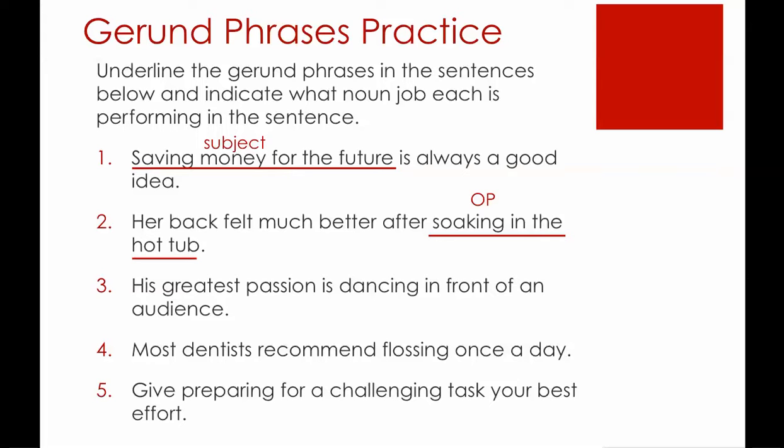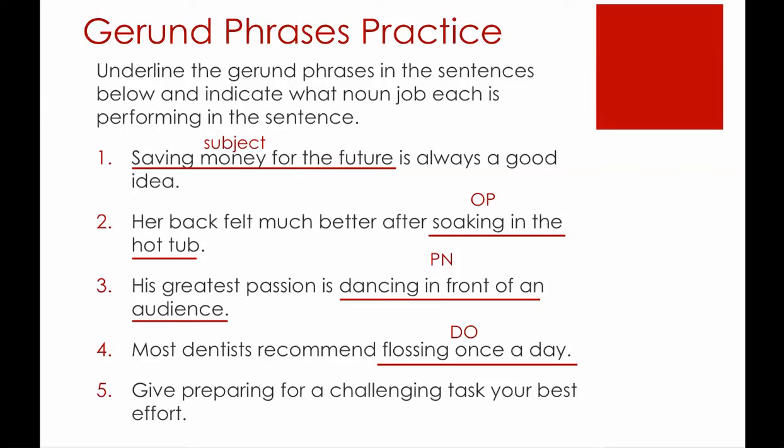Number 3, his greatest passion is dancing in front of an audience. In this sentence, the gerund is dancing, and in front of an audience completes the meaning of that gerund, so dancing in front of an audience is the gerund phrase. The entire phrase here is functioning as a predicate nominative, renaming or identifying the subject of the sentence, passion. Number 4, most dentists recommend flossing once a day. Flossing once a day is the gerund phrase. Flossing, of course, is the gerund. That entire phrase functions as the direct object. What do they recommend? Flossing.